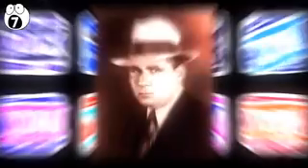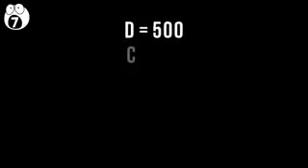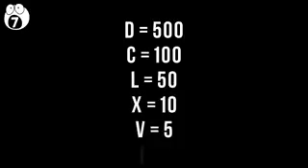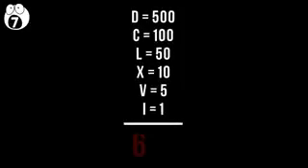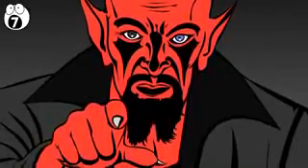Conspiracy theorist Robert Howard took the Roman numeral system conspiracy even further. He said that if you take each of the early Roman numerals and add them up by their value, they make for pretty damning evidence of the system as a whole. Howard excluded the numeral M as 1000 because of its later use, but then added together D as 500, C as 100, L as 50, X as 10, V as 5, and I as 1 to make the number 666. He saw this as another sign of diabolic meddling on the $1 bill by the Illuminati.